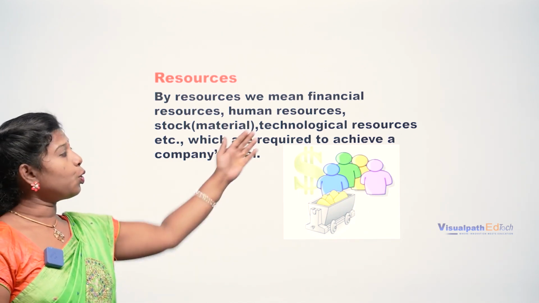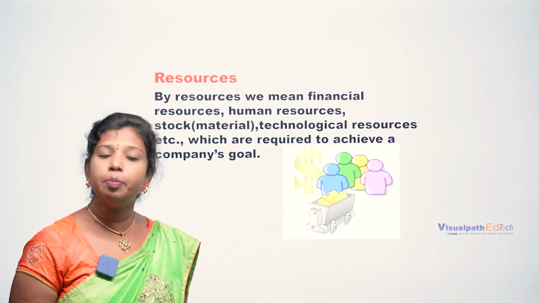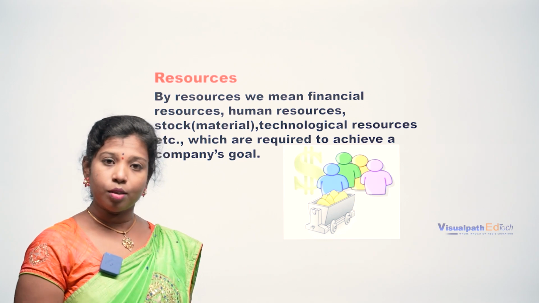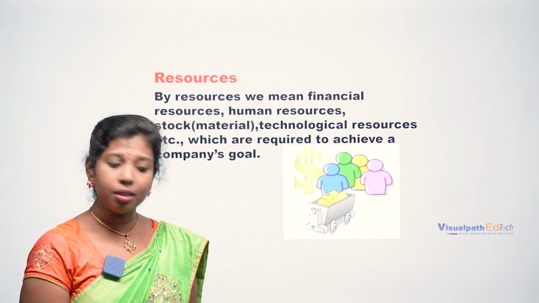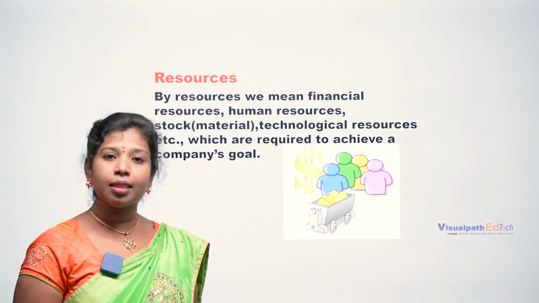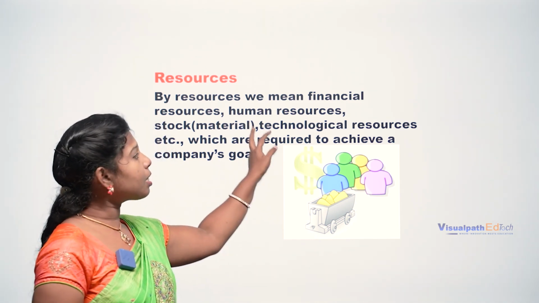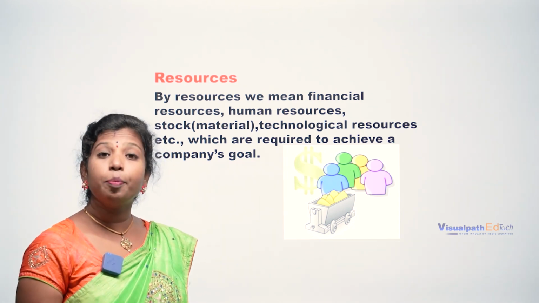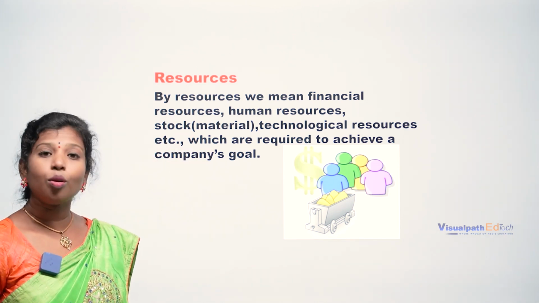The next one is human resources. If I recruit an incapable person who is unskilled in that particular area, then I am using the resource of that particular employee, who is unskilled. If I recruit a skilled person, then I can use the knowledge of that person, right? So that is what human resources are: the skills, the knowledge, the expertise of a particular person. Then stock, that is nothing but material, the raw material.